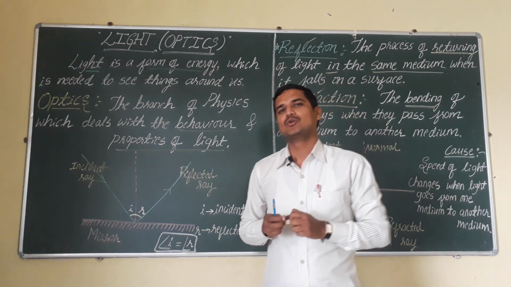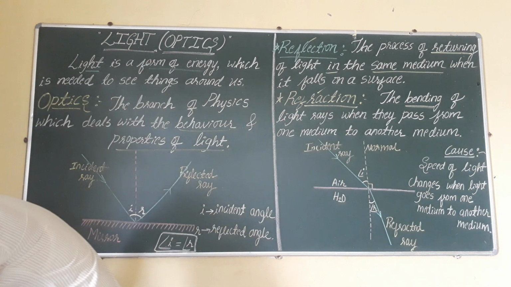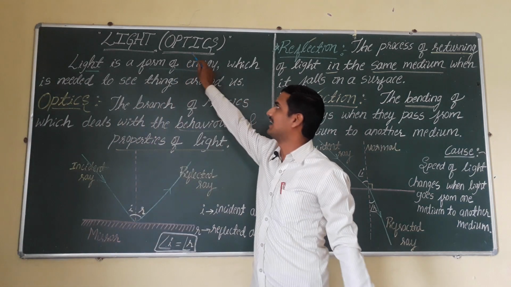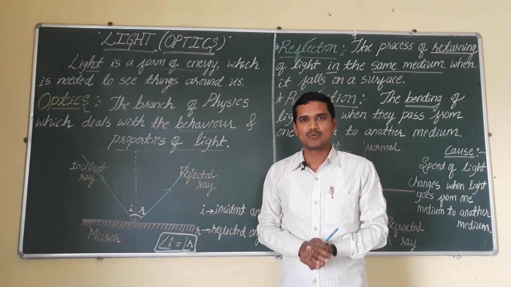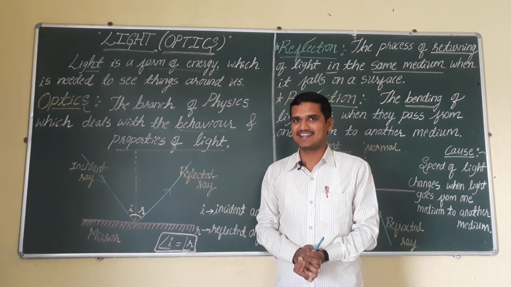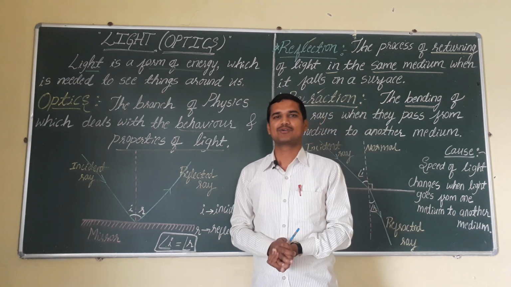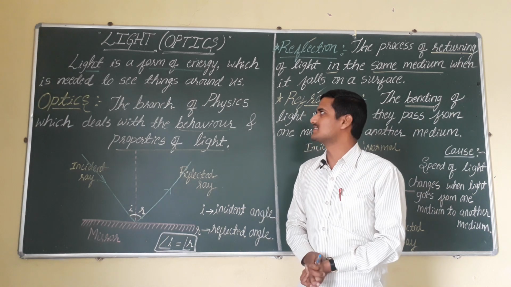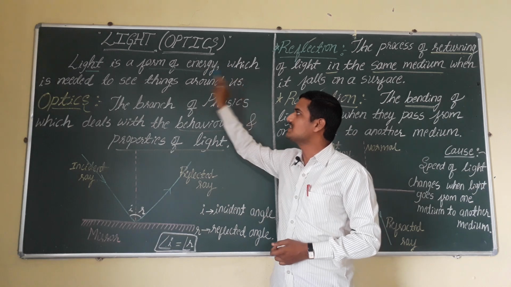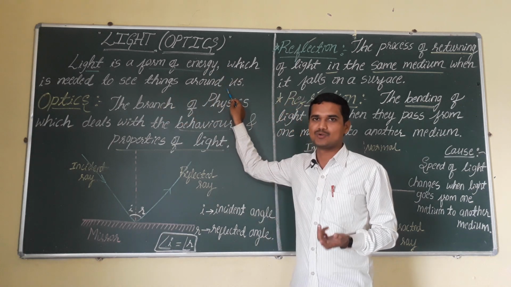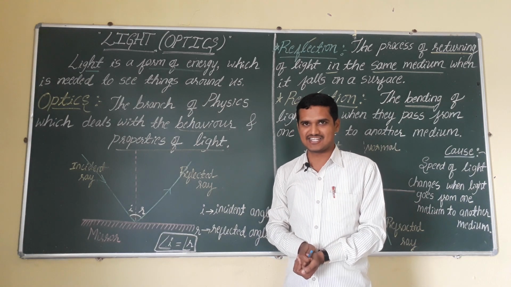But do remember, to use both of these things, we need one very important fundamental thing, and that is nothing but light. To see each other, to see this beautiful world, we need one very important thing, that is light. Let's discuss this topic today. First let us discuss the definition. Light is nothing but a form of energy which is needed to see things around us. You already know the meaning of energy. The capacity to do work is generally called energy.